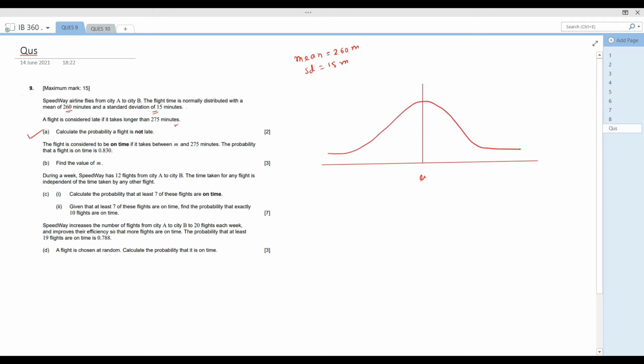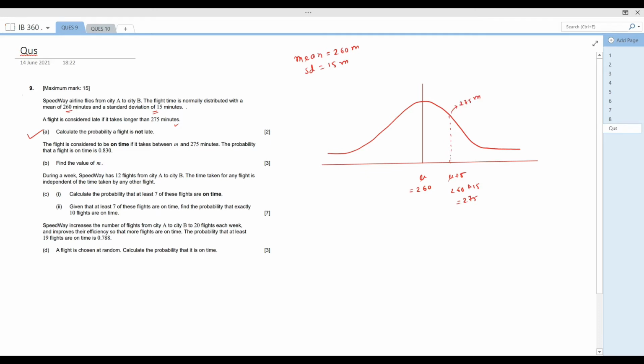This is mu, the mean, which is equal to 260 minutes, and the standard deviation is 15 minutes. One standard deviation, mu plus sigma, is 260 plus 15, which equals 275. So the 275 minute line lies here.